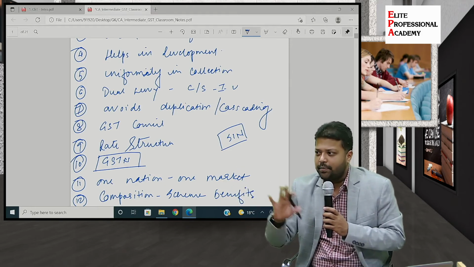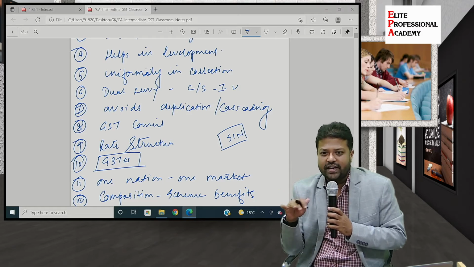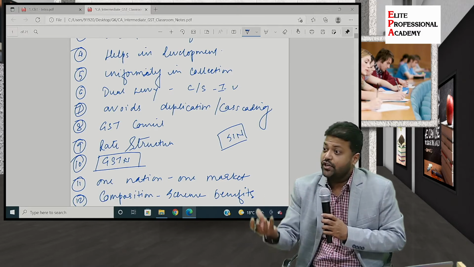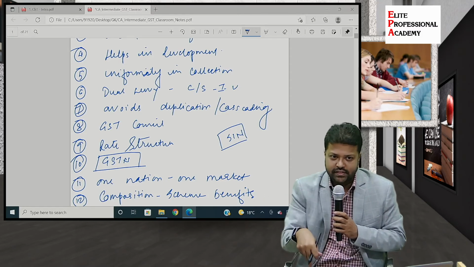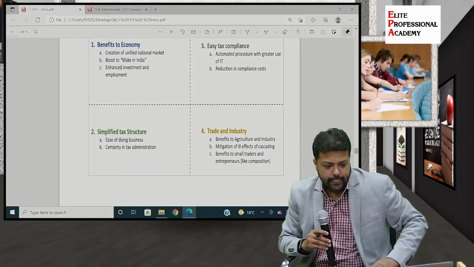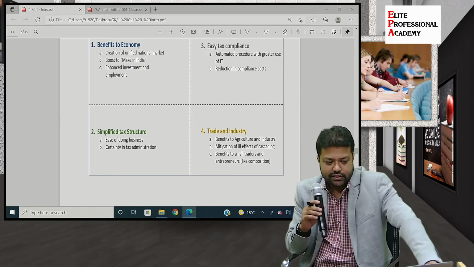If small and big were charged at one rate, there would not be justice or equality. Do you understand this point? So Article 14 of the Constitution, equality and equal protection of law, is ensured through this differentiation. Okay, clear? So these were a few of the benefits of the GST.